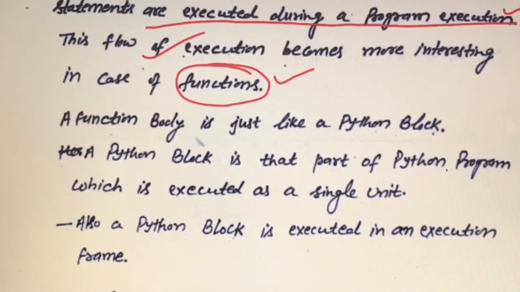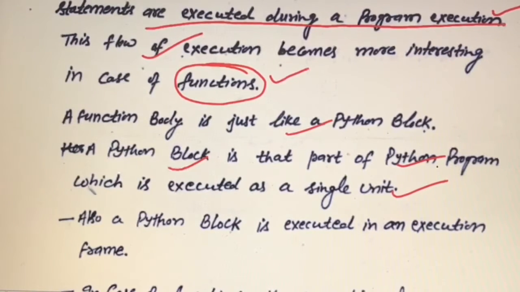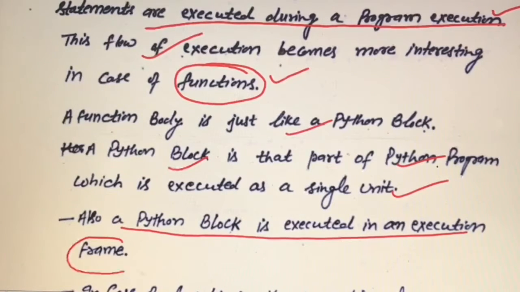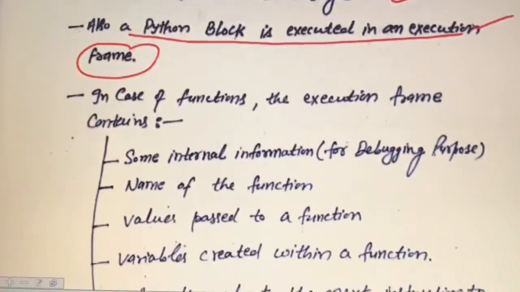The function body is just like a Python block. A Python block is that part of a Python program which is executed as a single unit. So this colon symbol also denotes that it is the start of a block. The if block, else block, and the loop body are also blocks. Similarly, the function body is also a block. And the blocks in Python are executed in an execution frame. An execution frame is created for each block when the block is executed in a Python program.